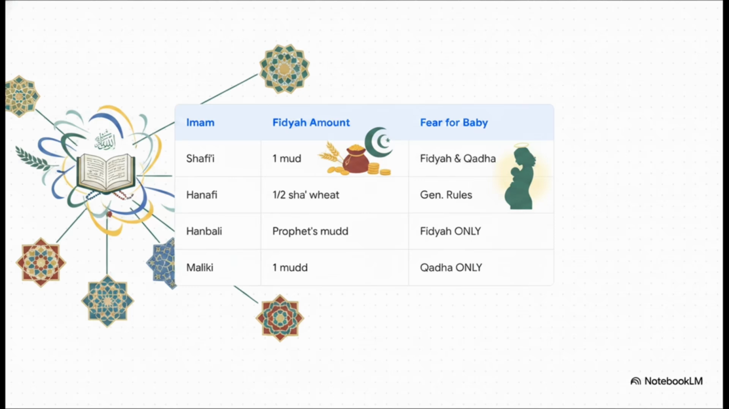The Hanbali school does the exact opposite of the Maliki school, requiring only the fidyah with no makeup fast at all. And then the Hanafi school is super unique because it actually allows for monetary substitution instead of just food. It's a beautiful spectrum of scholarly interpretation, and it's all drawn from the exact same Quranic verse.